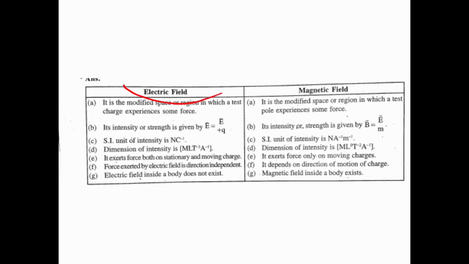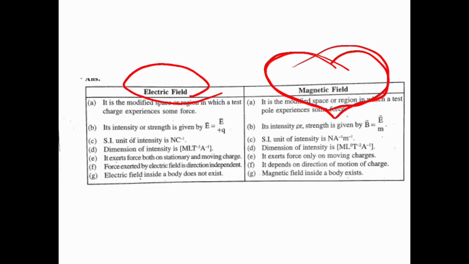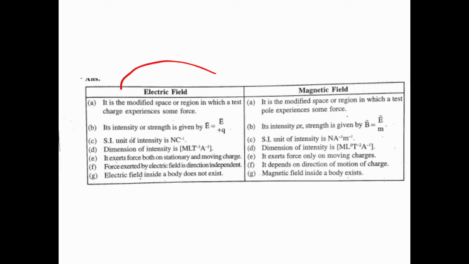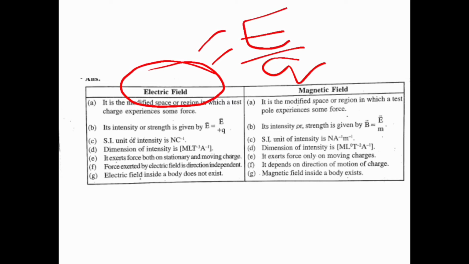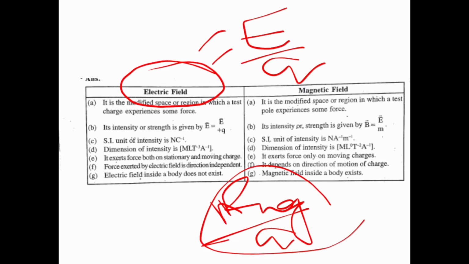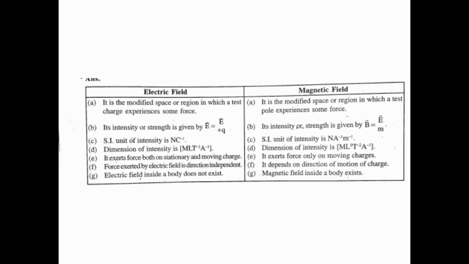So we know you didn't know about the magnetic field, so I want to clear up what a magnetic field is. If there is electric force experienced per unit charge, that is known as electrostatic field or electric field. If there is any magnetic force present, that means the magnetic force Fmg per charge q is known as magnetic field. Okay, this is all about your magnetic field.